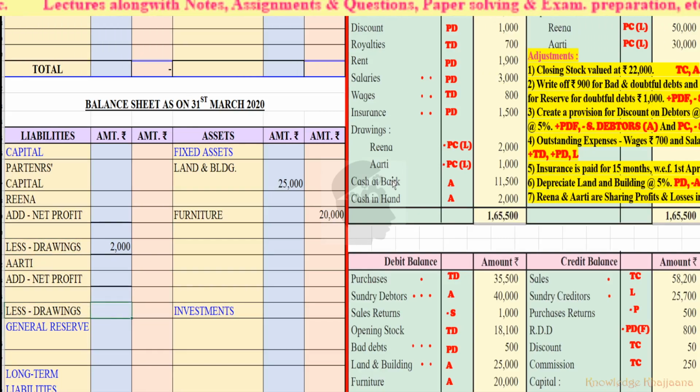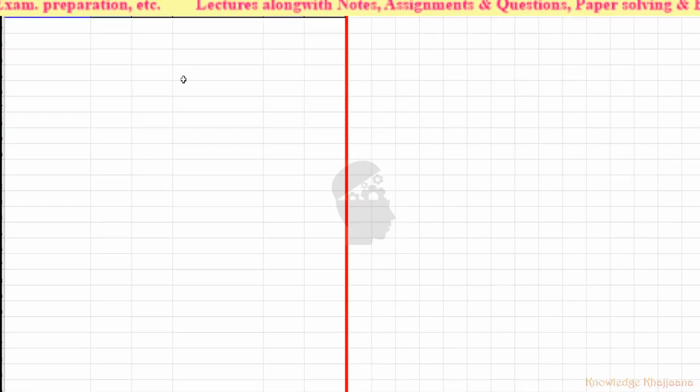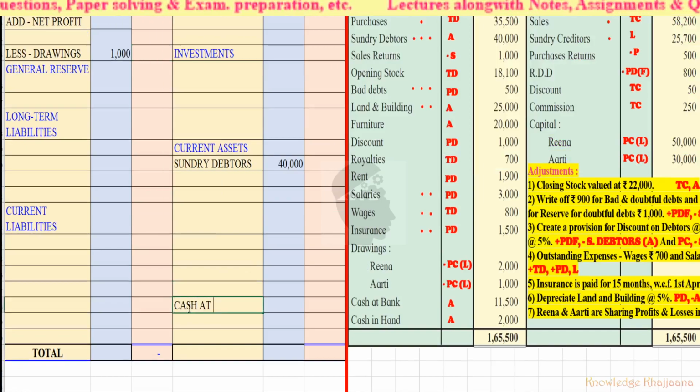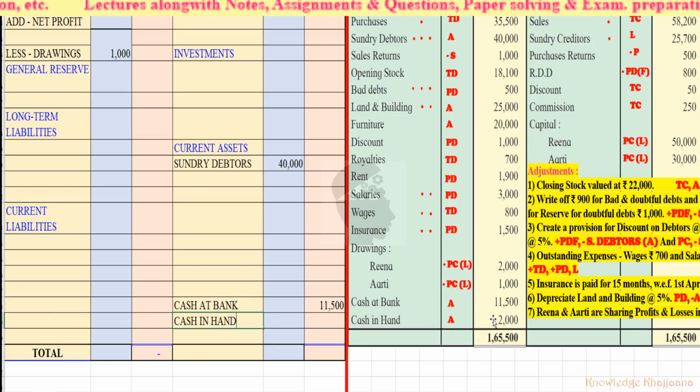How much are the drawings of Aarti? Rupees 1000. Okay, next, cash at bank asset rupees 11,500 and cash in hand asset rupees 2000. Okay, with this we have completed the recording of the entries given in the trial balance debit side.